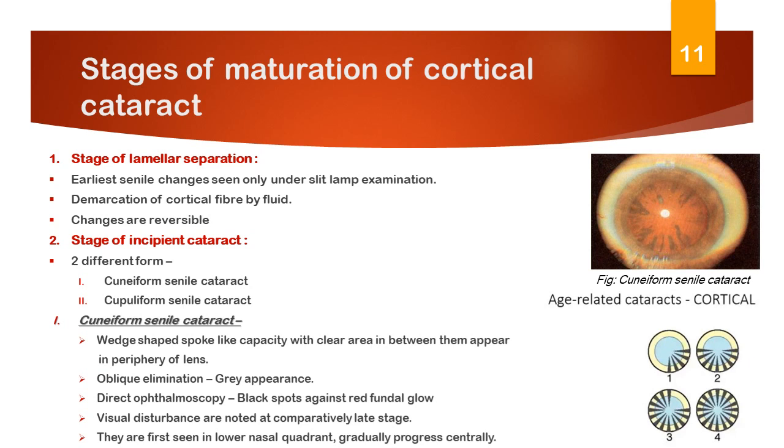They are first seen in the nasal quadrant and gradually progress centrally. Since opacity starts in the periphery and extends centrally, visual disturbance is noted at a comparatively late stage.